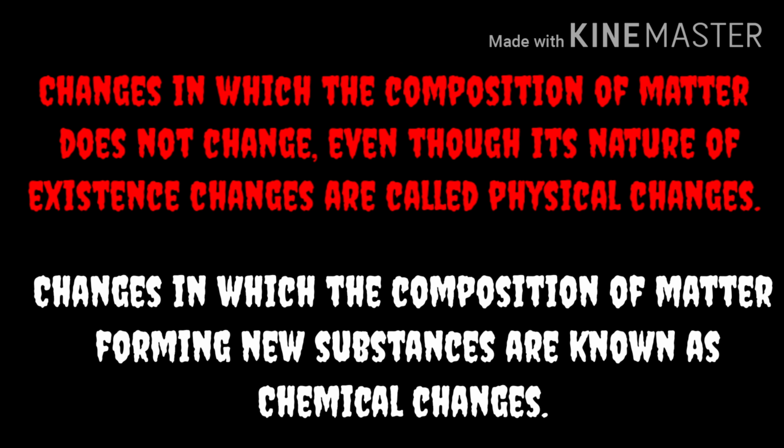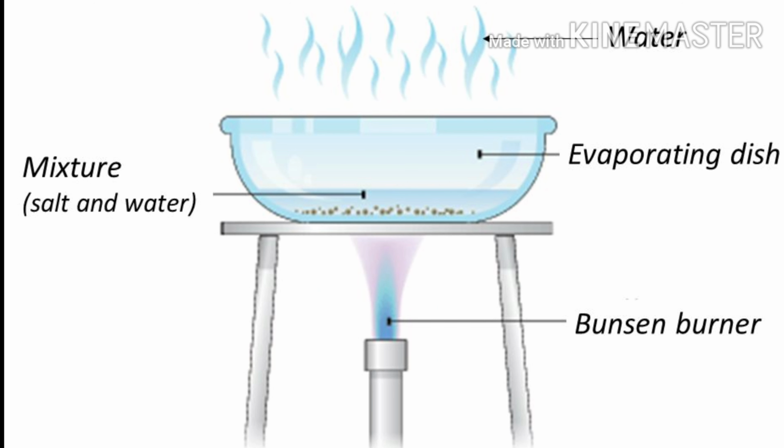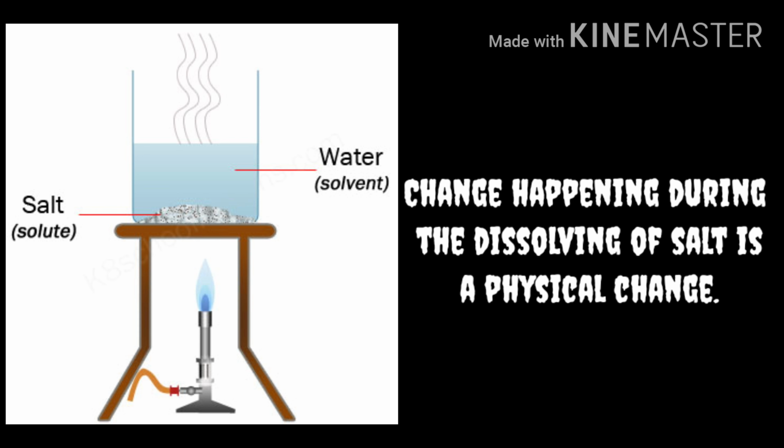So in order to understand these physical and chemical changes, we discuss some experiments. Okay, take a beaker with a salt solution. Heat the beaker using a Bunsen burner until the water is completely vaporized. What is your observation? You can find a residue at the bottom of the beaker. This residue is the salt that was previously dissolved in water. This shows the change that occurs when dissolving a salt in water is a physical change, because by supplying heat to the salt solution we can again get the salt.